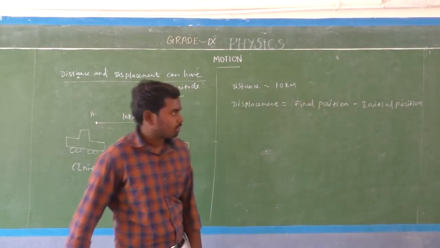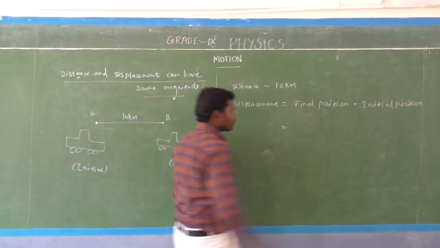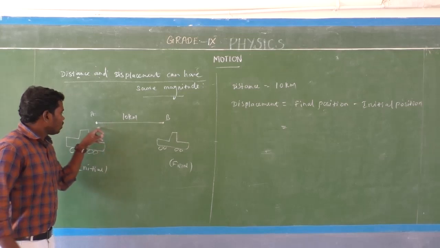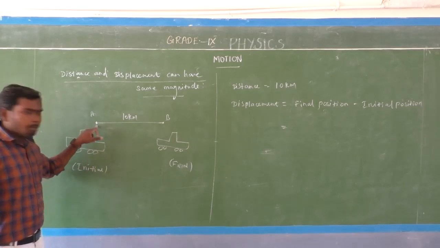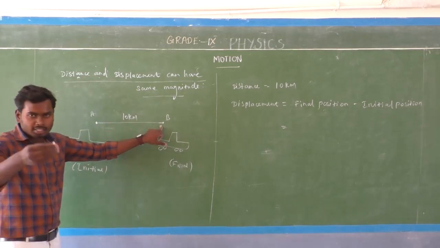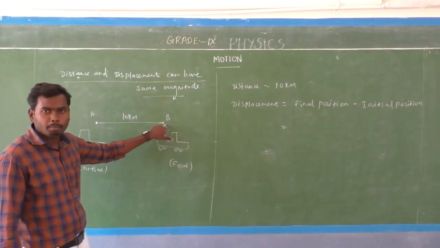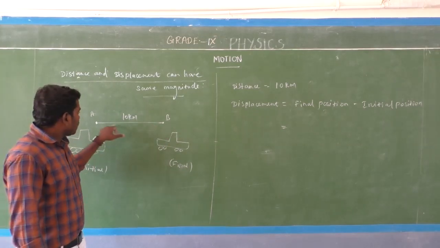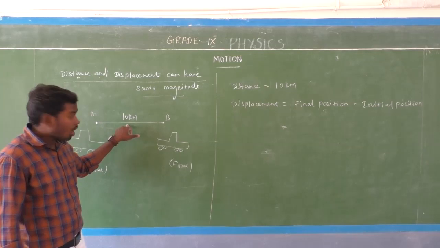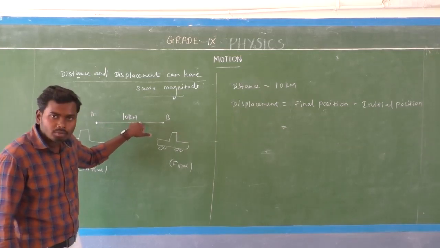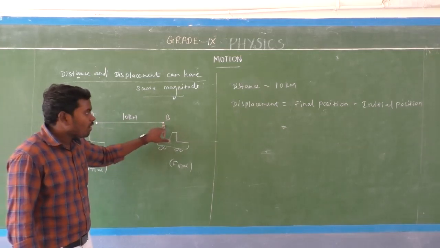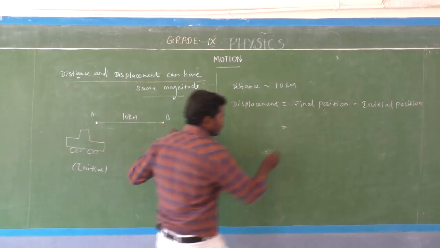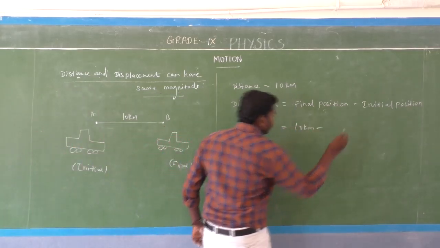Alright, final position minus initial position. Okay, so we have this final position. Final position magnitude, how much? The car starts its journey from point A, then after a few minutes the car comes to position B. Here the car covered 10 kilometer. So final position, how much? 10 kilometer.